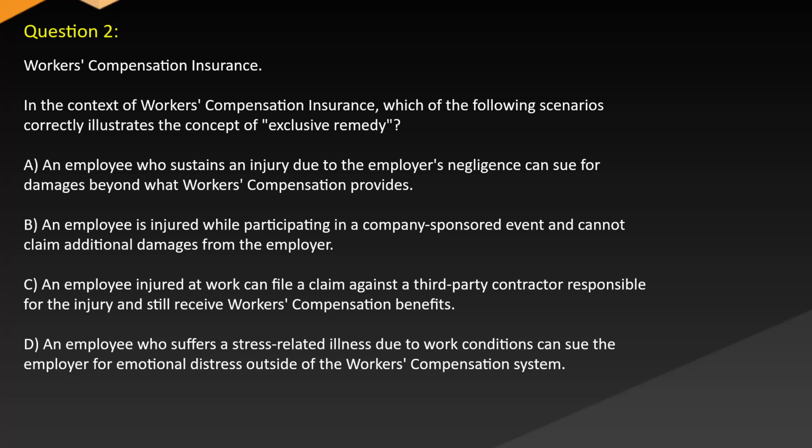B. An employee is injured while participating in a company-sponsored event and cannot claim additional damages from the employer. C. An employee injured at work can file a claim against a third-party contractor responsible for the injury and still receive workers' compensation benefits. D. An employee who suffers a stress-related illness due to work conditions can sue the employer for emotional distress outside of the workers' compensation system.